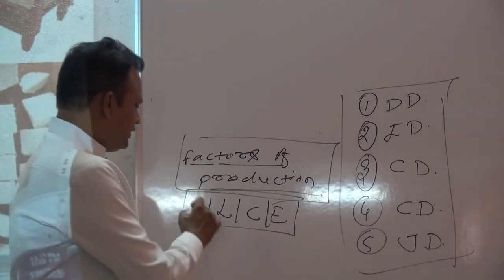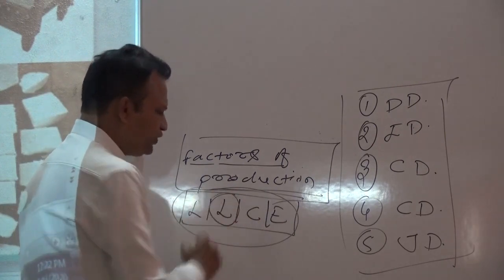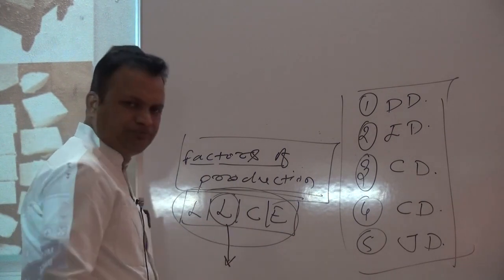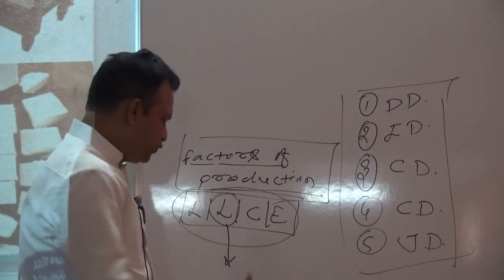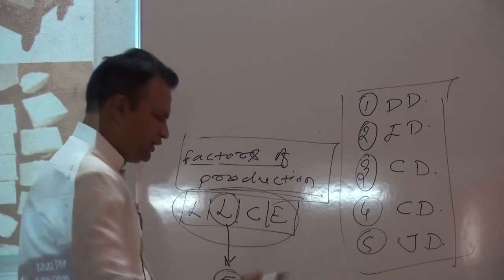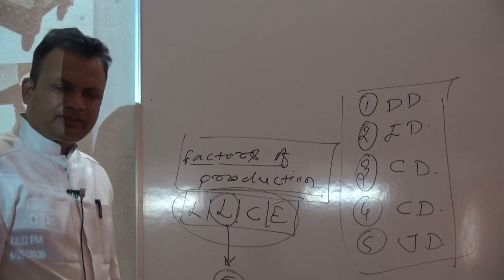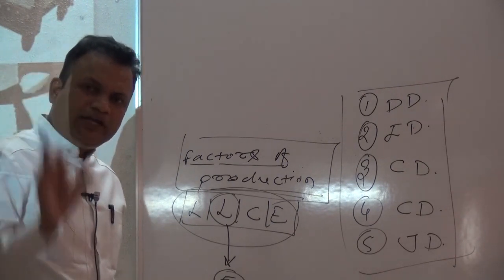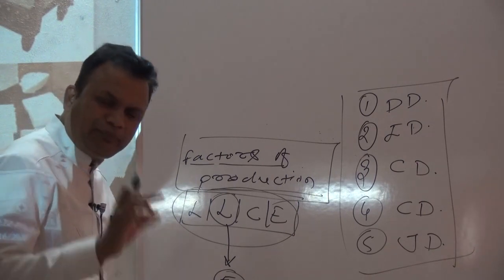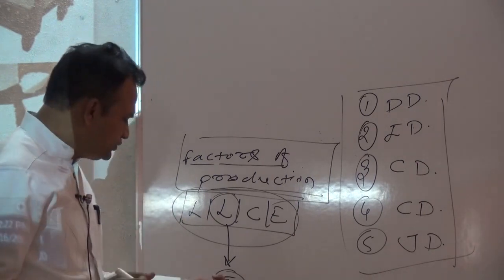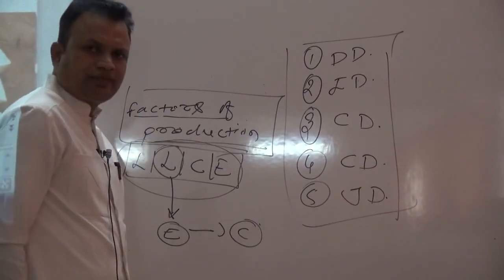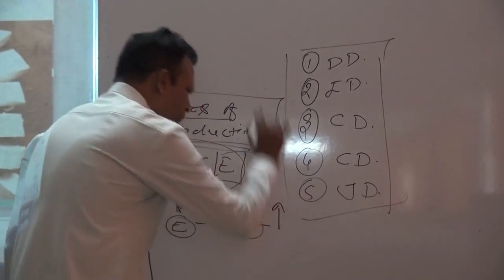Suppose among these four factors, labor is a very important one. As far as labor is concerned, suppose software computer engineers, their demand depends upon whatever product is produced by these engineers in the market, and what type of demand that product has. Suppose these engineers are useful to produce computers. If computers have better demand in the market,